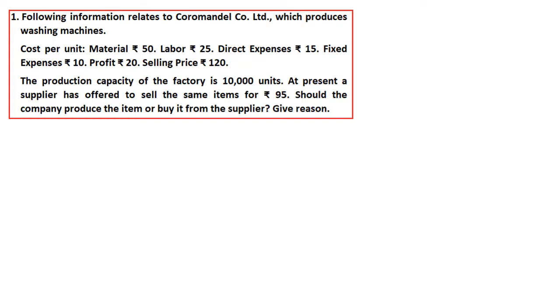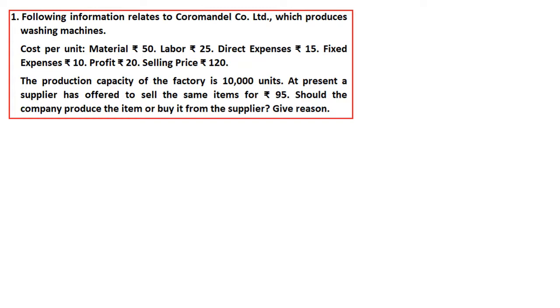If the purchase price is lower than the variable cost that we are incurring in the factory, then we will purchase. If the variable cost is lower than the price at which we are purchasing from the outside market, then we will produce the product. This is the basic ideology that we need to keep in mind, because only the variable cost element can we save if we purchase from outsiders, right?